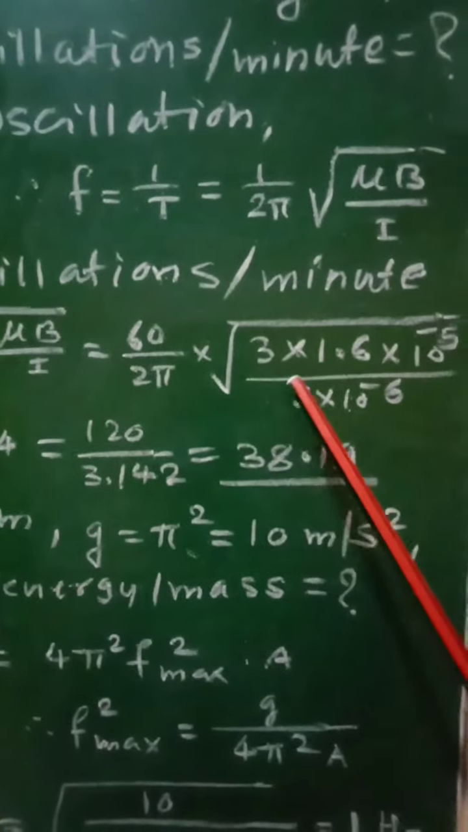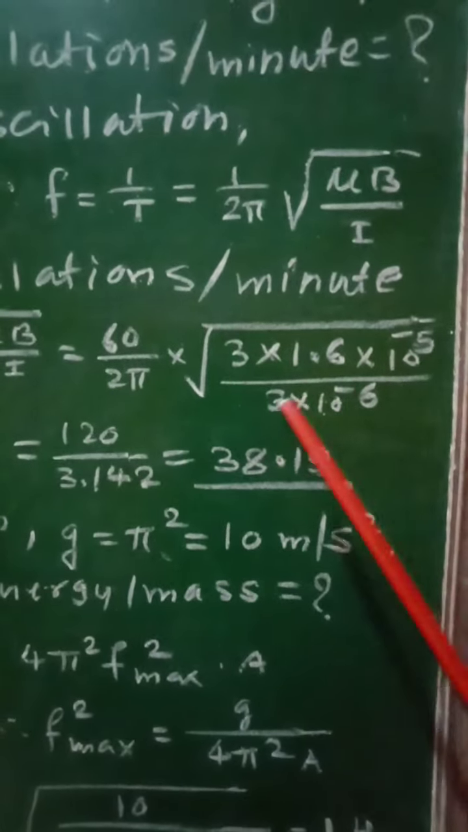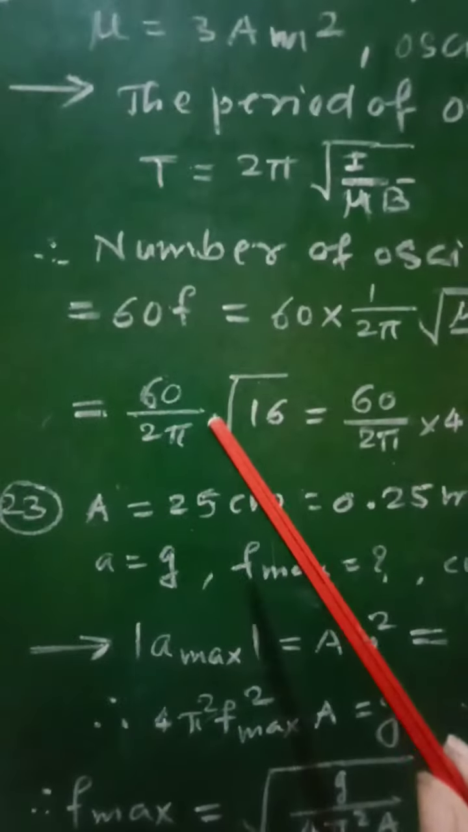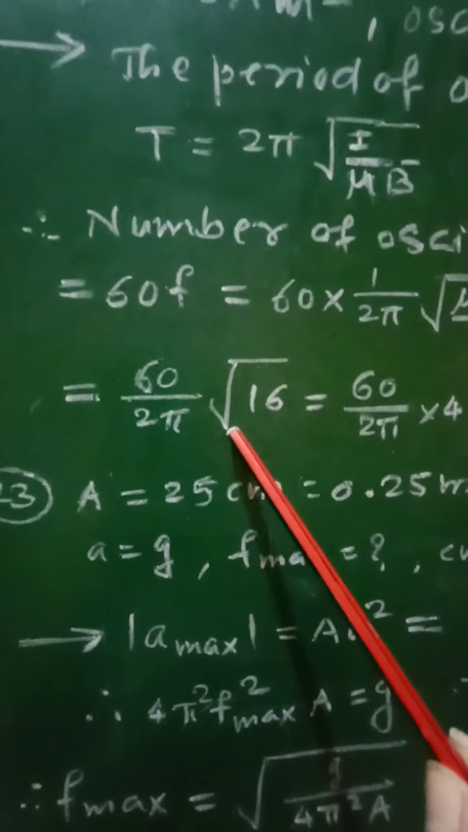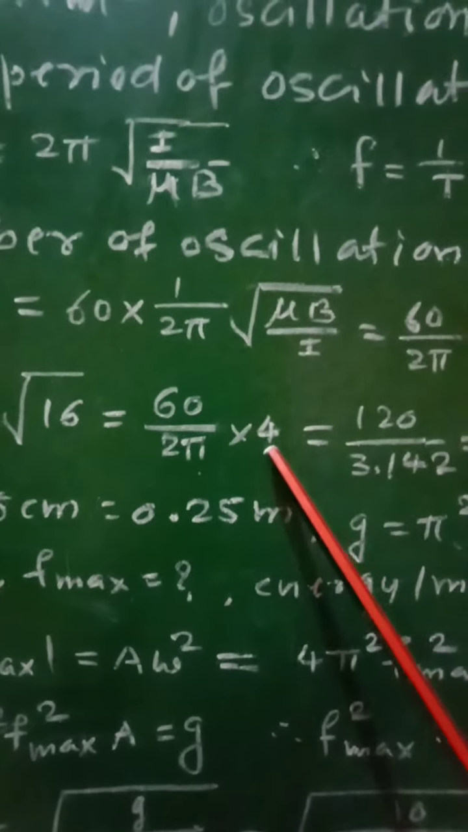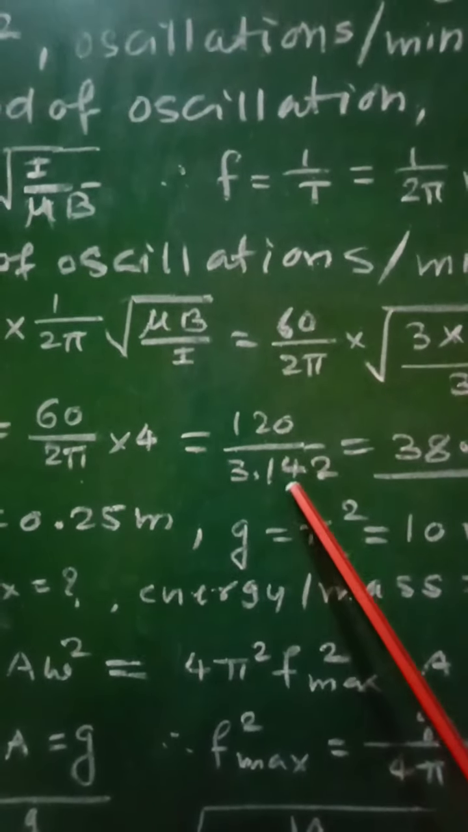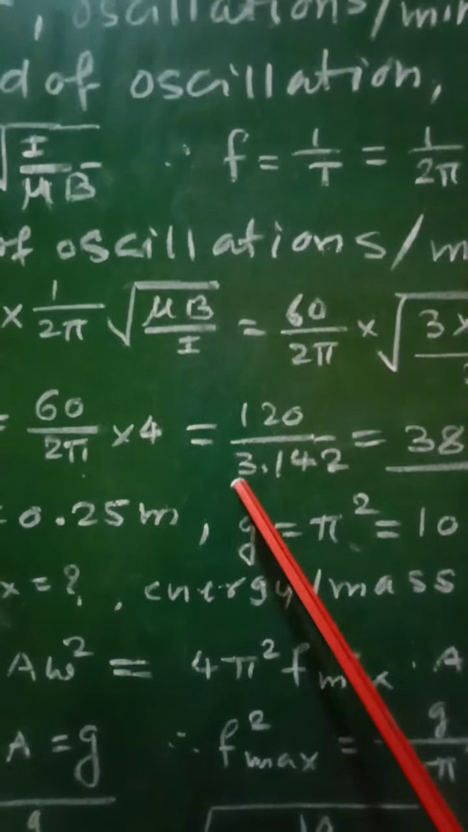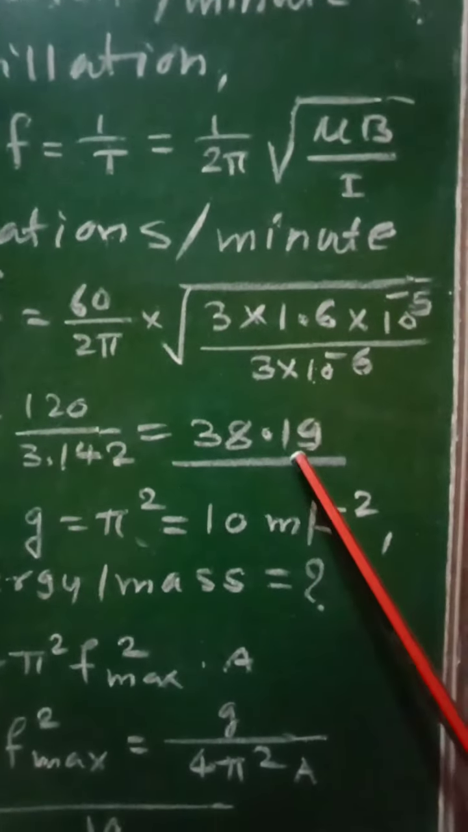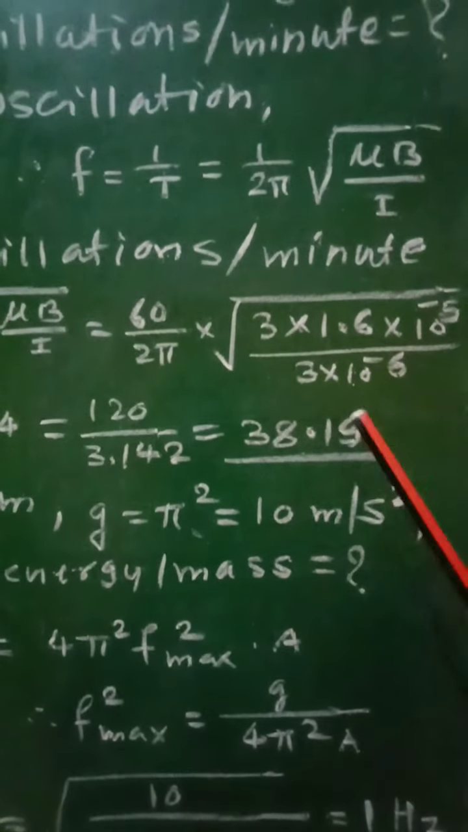That will be equal to 60 upon 2 pi into square root of 3 into 1.6 into 10 raised to minus 5 upon 3 into 10 raised to minus 6. That will be equal to 60 upon 2 pi into root of 16, which is 60 upon 2 pi into 4. That will be written as 120 upon 3.142, which comes out to be 38.19 oscillations per minute.